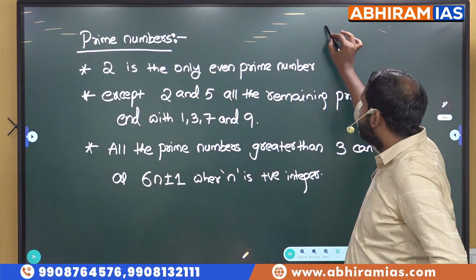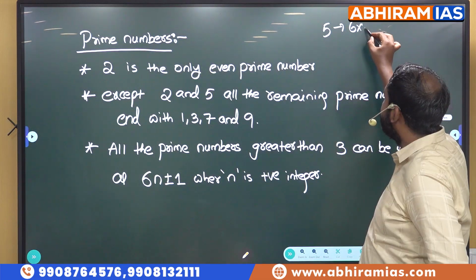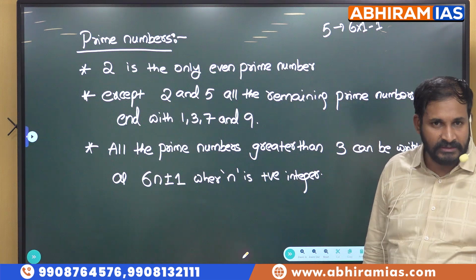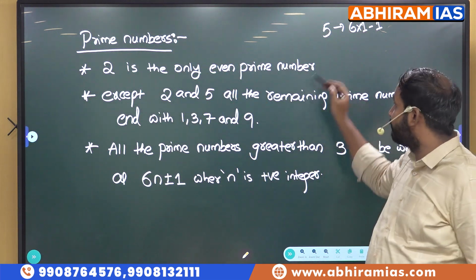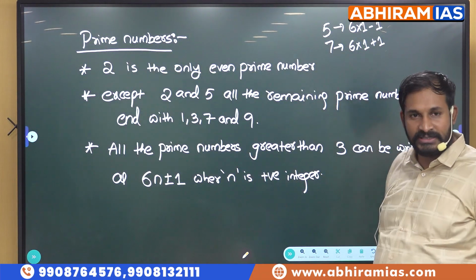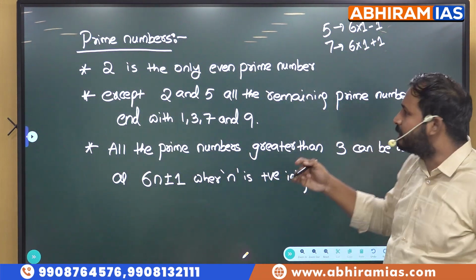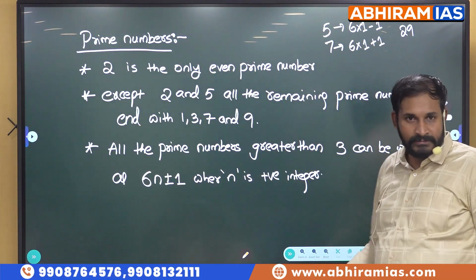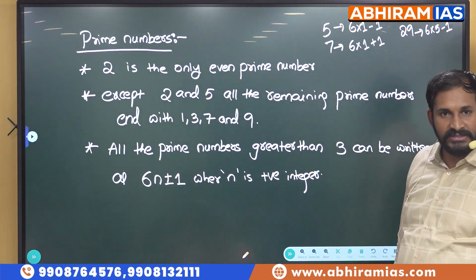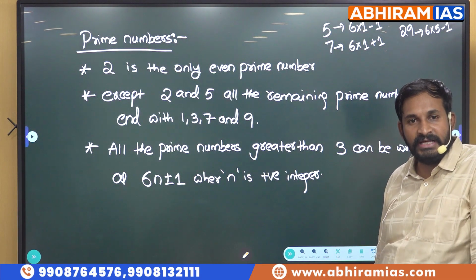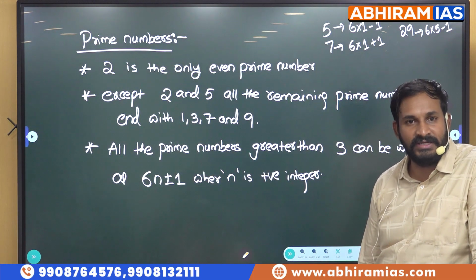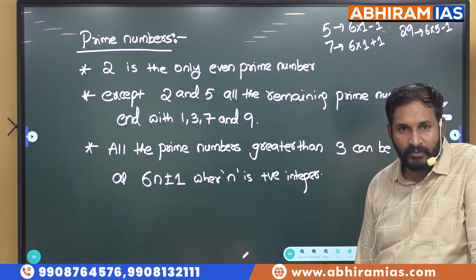So take 5. Can I write 5 as 6 into 1 minus 1? I mean 6 into something minus or plus 1. Next, what is the next prime number we have? 7. I can write 7 as 6 into 1 plus 1, right? A little bit huge number, take 29. 29 is a prime number. This 29 I can write it as 6 into 5 minus 1. Is it correct or not? So all the prime numbers can be written as 6n plus or minus 1. It doesn't mean that all the numbers of form 6n plus or minus 1 is a prime. Reverse is not possible.